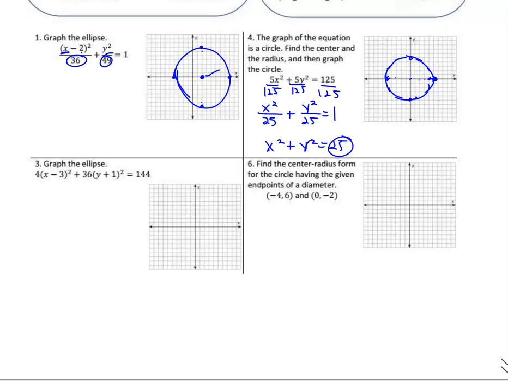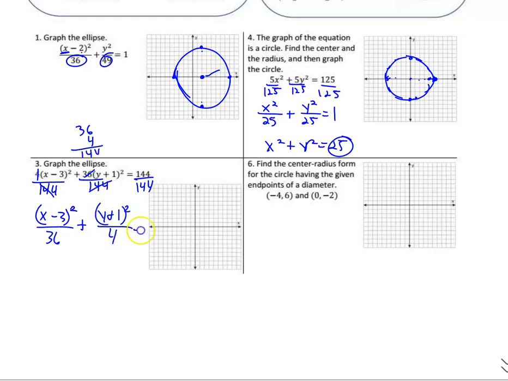On number 3, if we divide both sides by 144 to get this equal to 1, well, 36 times 4 is 144. So 4 goes into 144 36 times. So x minus 3 squared over 36 plus y plus 1 squared, 36 goes into 144 4 times. And now it equals 1. So my center, h comma k, is 3 comma negative 1. 1, 2, 3, negative 1.